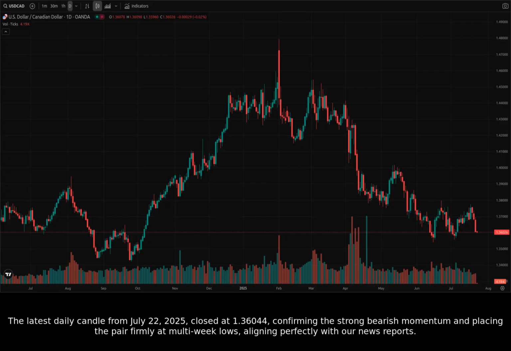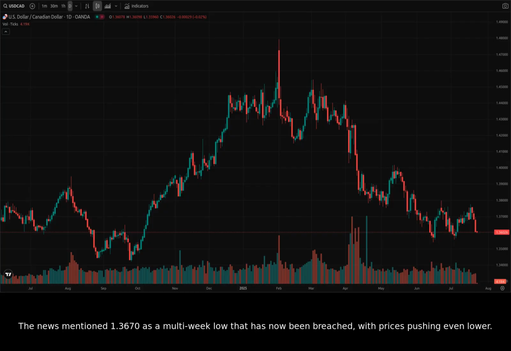The latest daily candle from July 22, 2025, closed at 1.36044, confirming the strong bearish momentum and placing the pair firmly at multi-week lows, aligning perfectly with our news reports. The news mentioned 1.3670 as a multi-week low that has now been breached, with prices pushing even lower. Previous supports at 1.3700 and 1.3650 have now effectively turned into resistance zones.